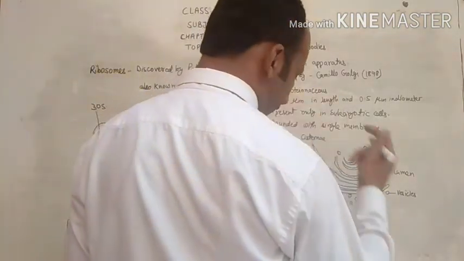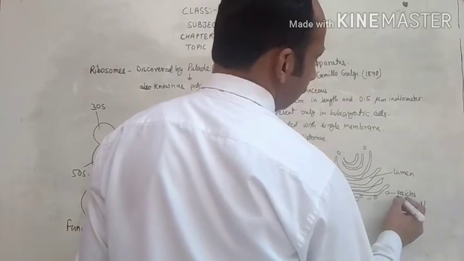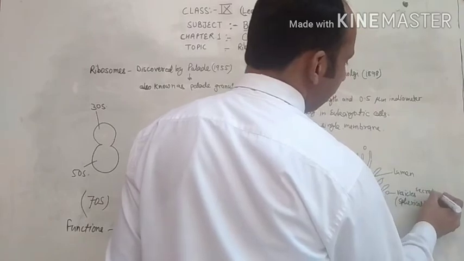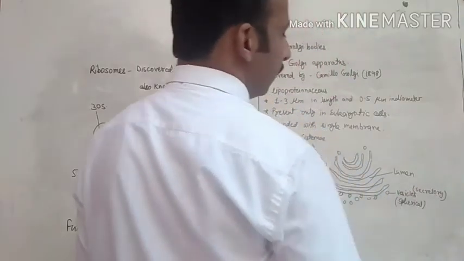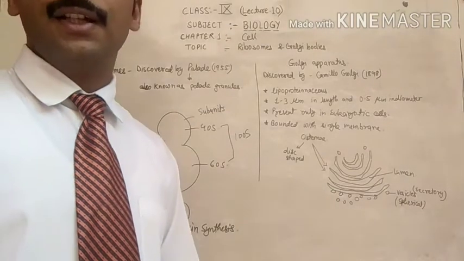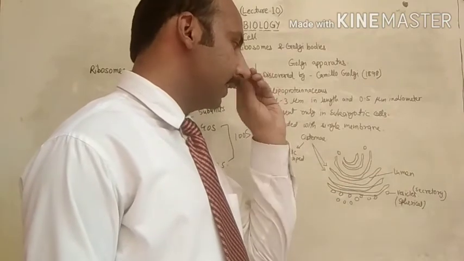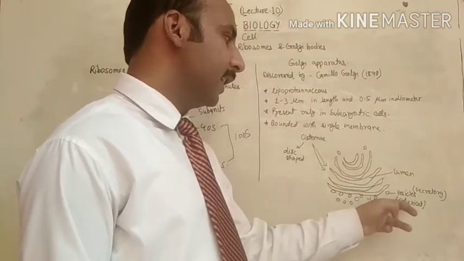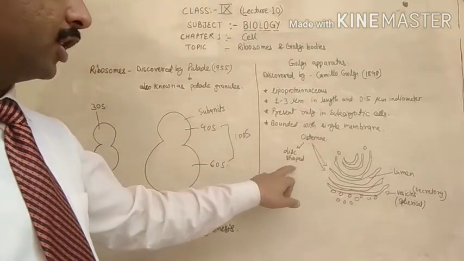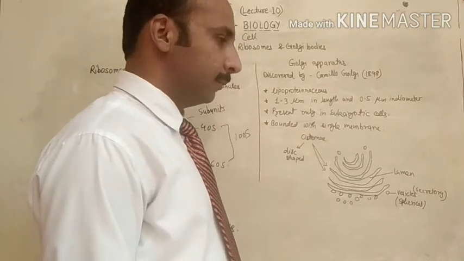Next are the vesicles, which are spherical shaped. These vesicles are also called secretory vesicles, because they release some chemicals inside the cell. That is why they are called secretory vesicles. Spherical shaped vesicles, disc shaped cisternae, and then the lumen or vacuoles.